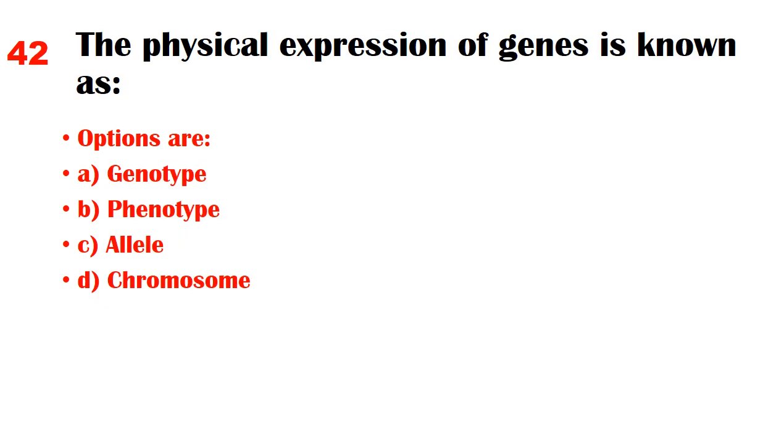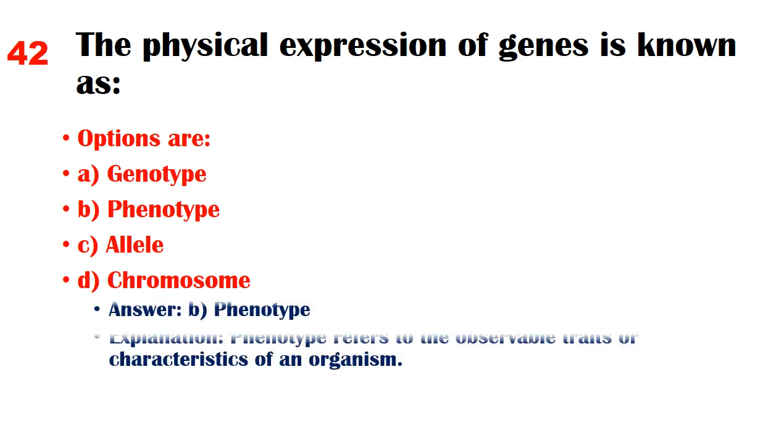The physical expression of genes is known as. Options are A. Genotype, B. Phenotype, C. Allele, D. Chromosome. Answer: B. Phenotype. Explanation: Phenotype refers to the observable traits or characteristics of an organism.